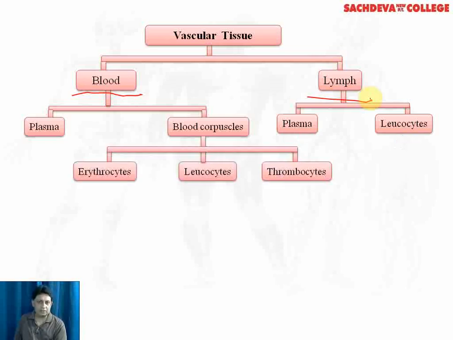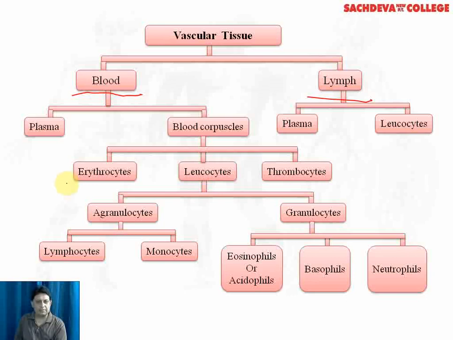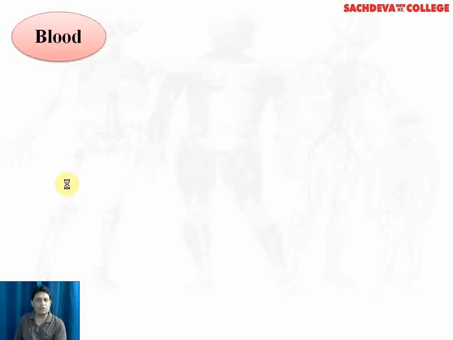The blood corpuscles or the blood cells are of three types: erythrocytes or the red blood cells, leukocytes or the white blood cells, and the thrombocytes. The leukocytes are of two types: agranulocytes, which do not contain granules, and granulocytes, which contain granules. The agranulocytes are of two types: lymphocytes and monocytes, whereas granulocytes are of three types depending upon the type of dye which they take up. Eosinophils or the acidophils take up acidic dyes; basophils take up basic dyes; and neutrophils.